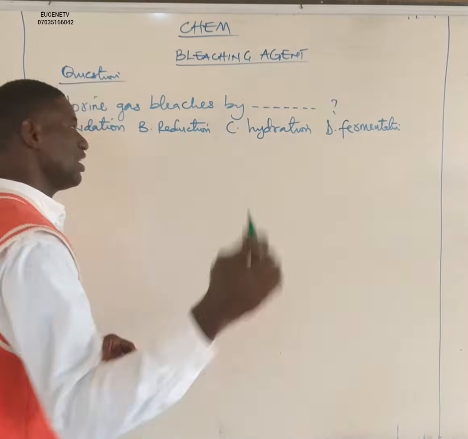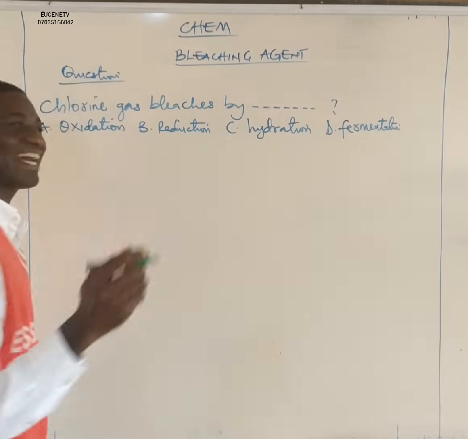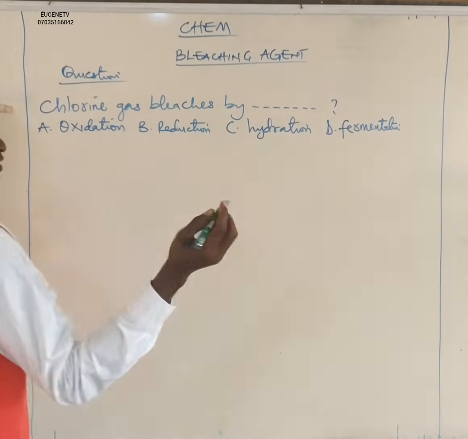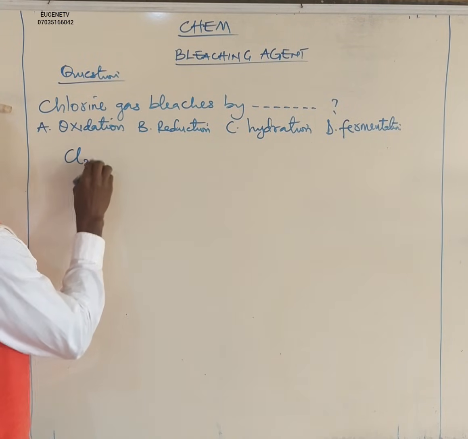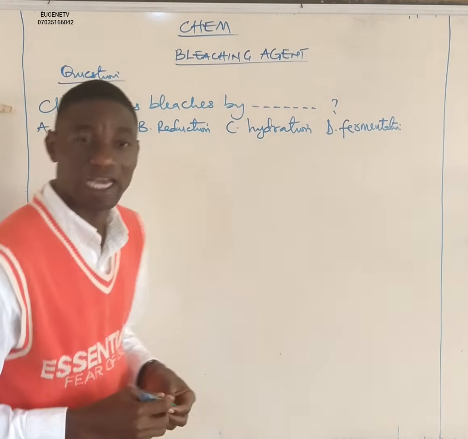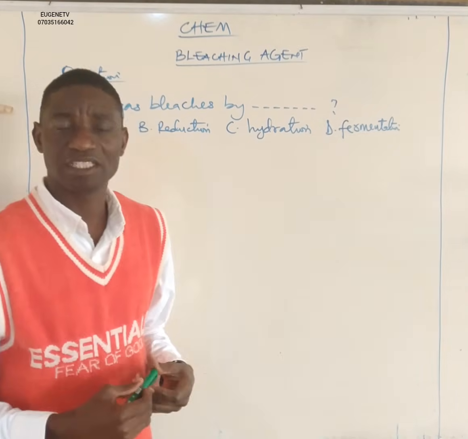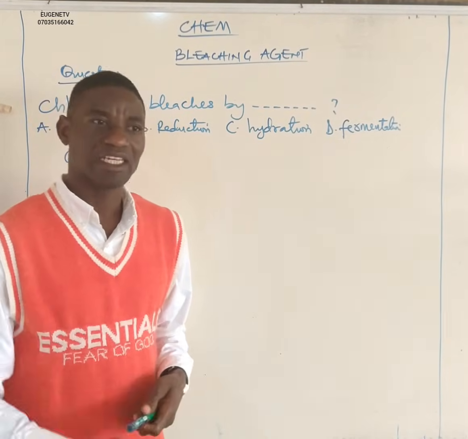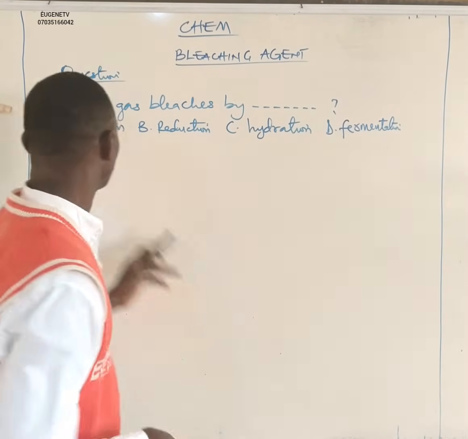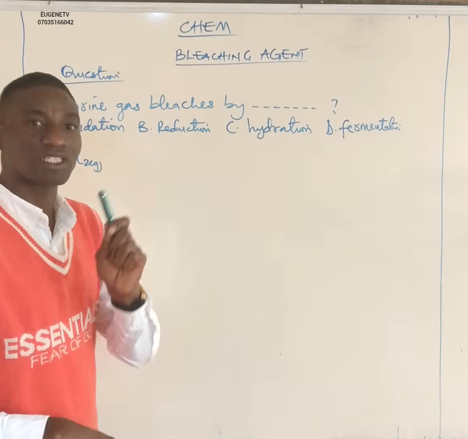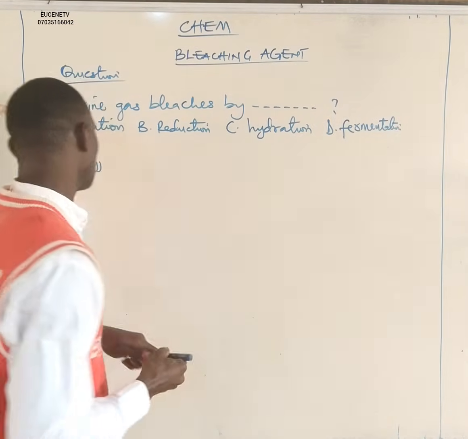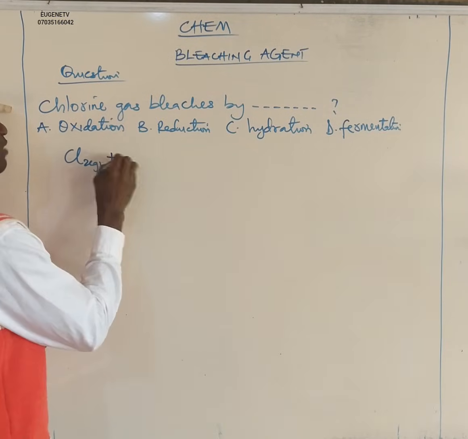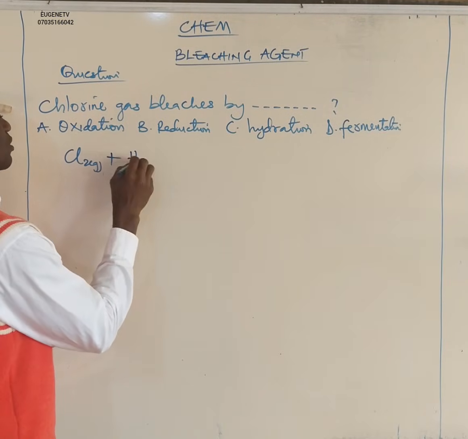So if chlorine is acting as a bleaching agent, let us write the equation. Chlorine is Cl2 gas. Now, chlorine cannot behave as a bleaching agent by itself alone. Rather, it can only function as a bleaching agent in the presence of water. Without water, chlorine cannot behave as a bleaching agent, so there must always be water. So we have chlorine gas and we react it with water.